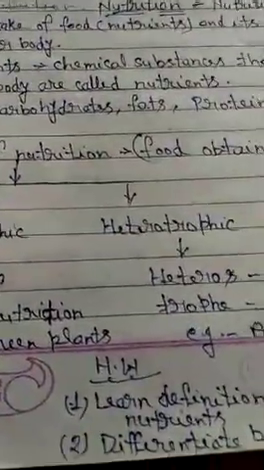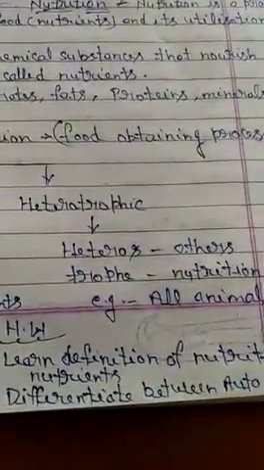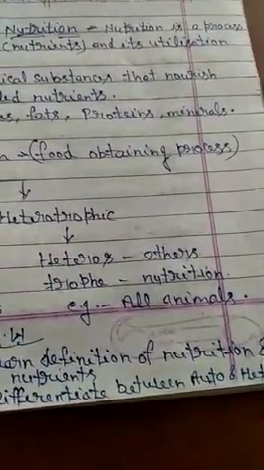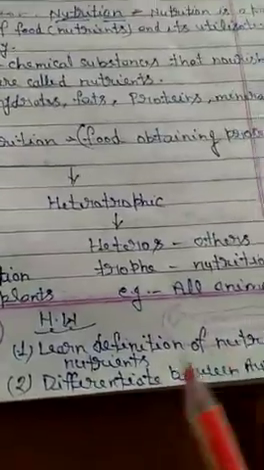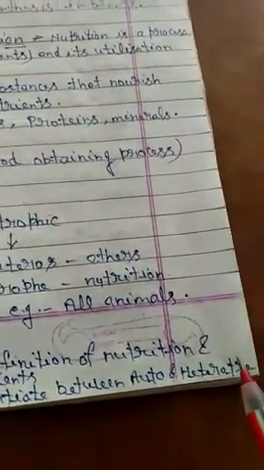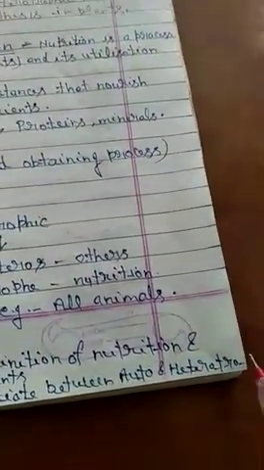Okay, thank you. Homework related to this topic. First, learn the definition of nutrition and nutrients. It is very important. Definition of nutrition and nutrients. Second, differentiate between autotrophic and heterotrophic nutrition.